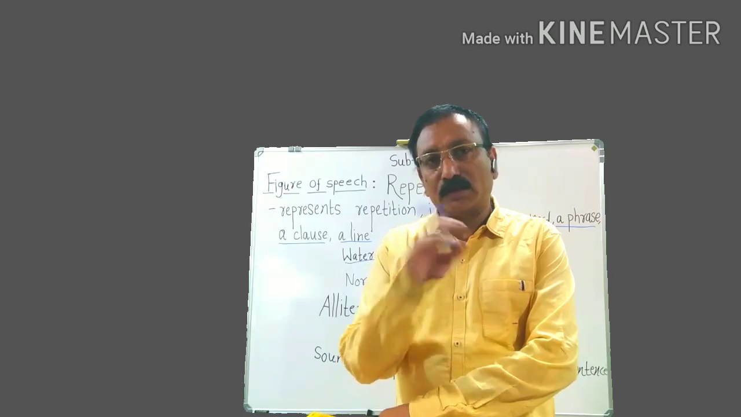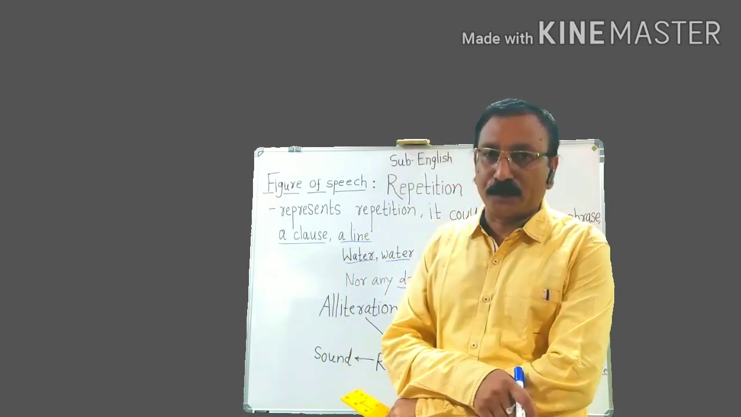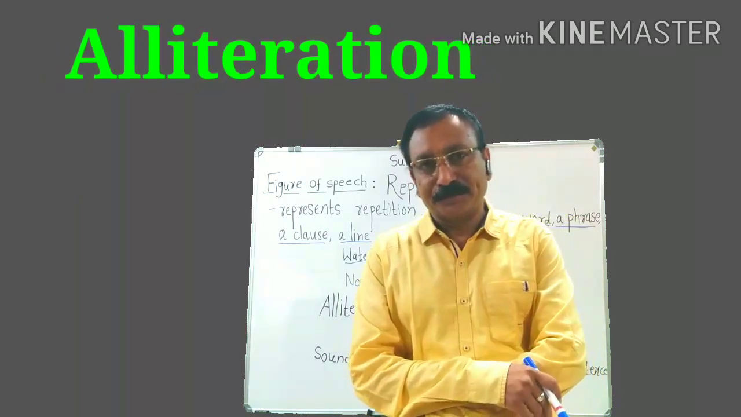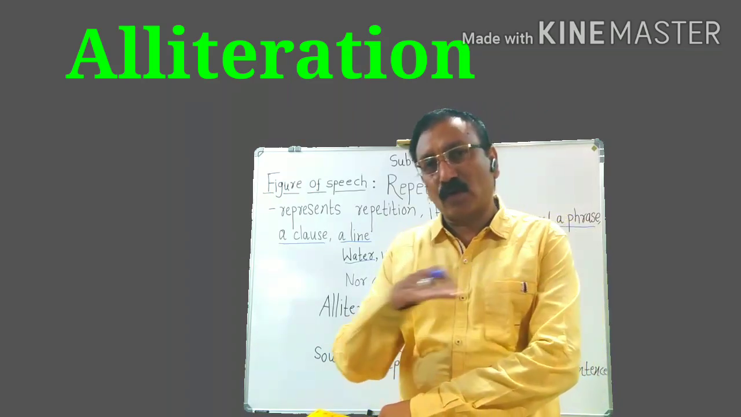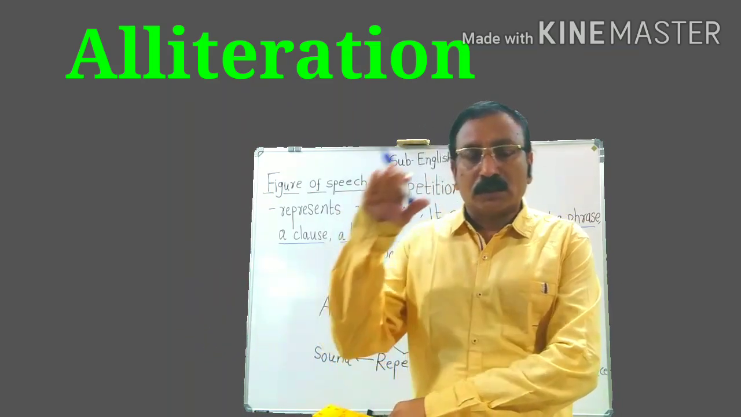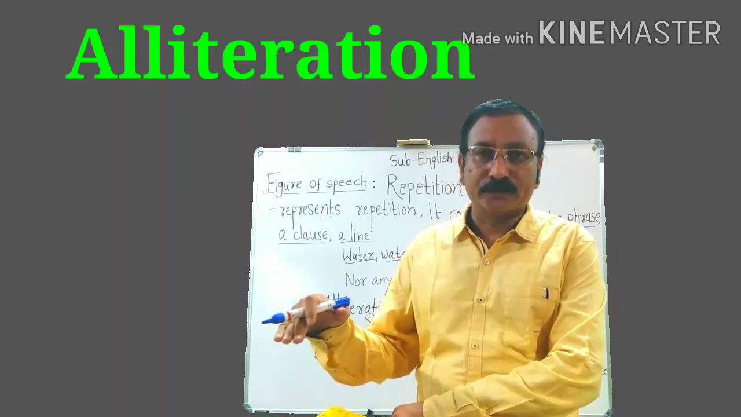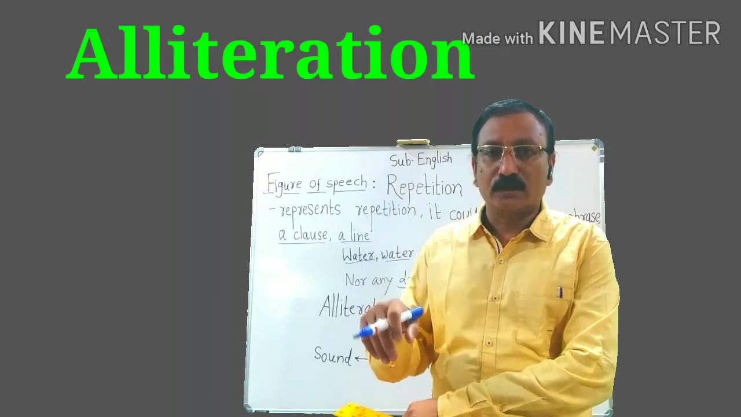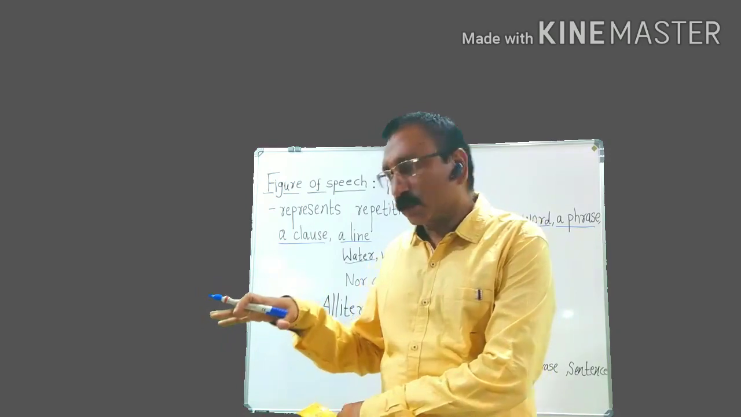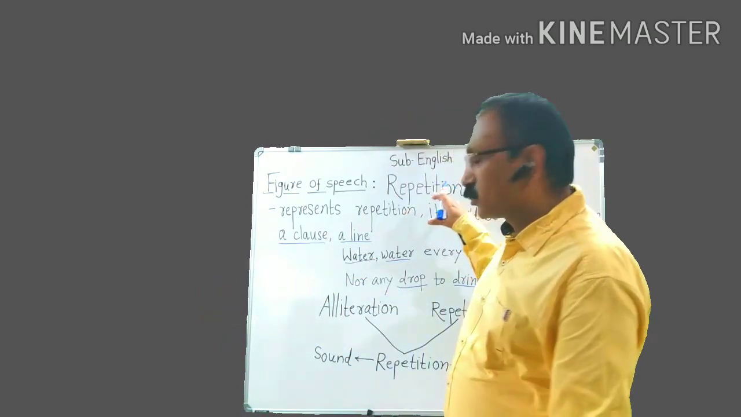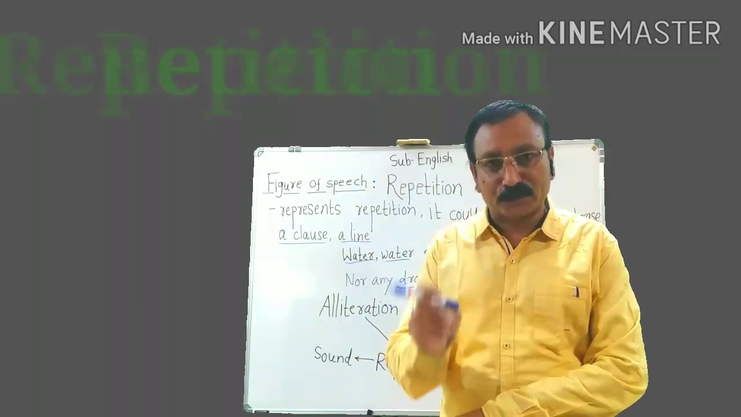Students, in the earlier session, we completed one of the significant figures of speech, that is alliteration. What we saw in alliteration is that when there is a repetition of a consonant sound in the beginning of at least two words in a line of the poem, that line is considered to be an example of alliteration. Today we are going to start with the second figure of speech, that is repetition.